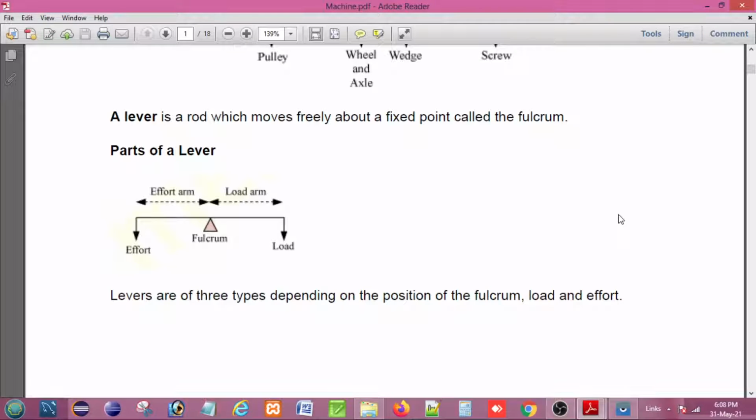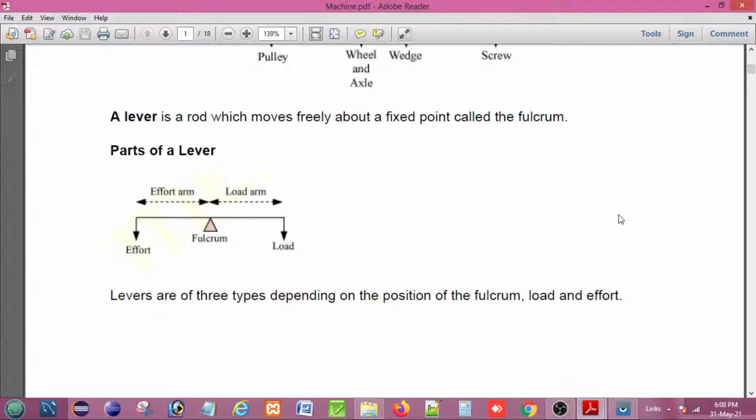A lever works on the principle of moments, according to which, at the equilibrium position of the lever, the moment of the load about the fulcrum must be equal to the moment of the effort about the fulcrum, and the two moments are always in opposite directions. That is very important: the function of a lever depends upon the principle of moments.